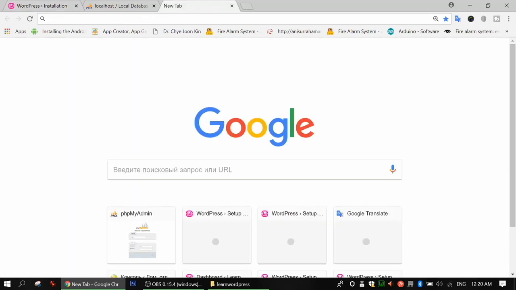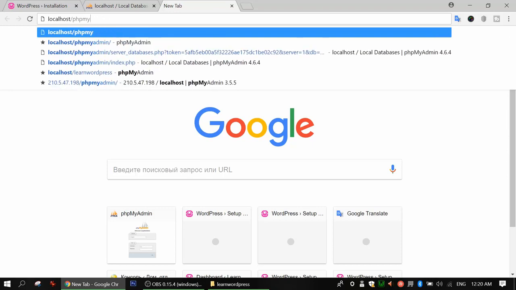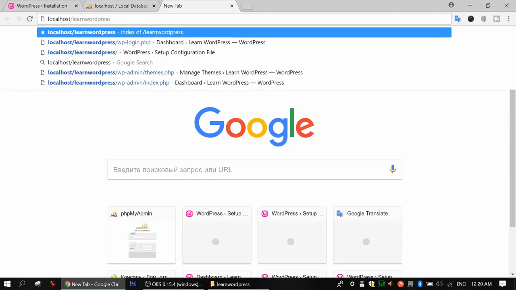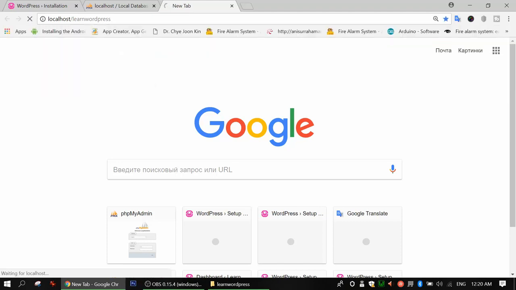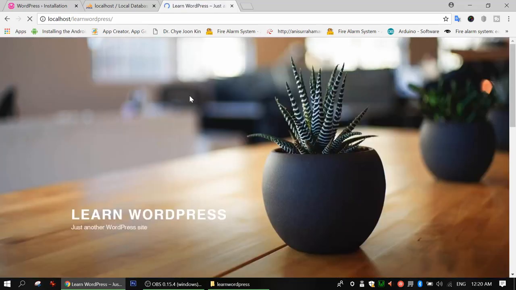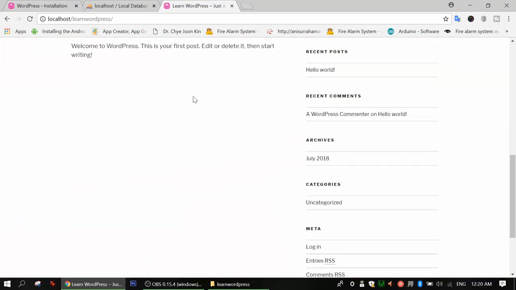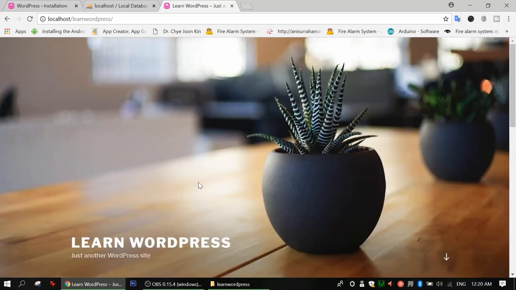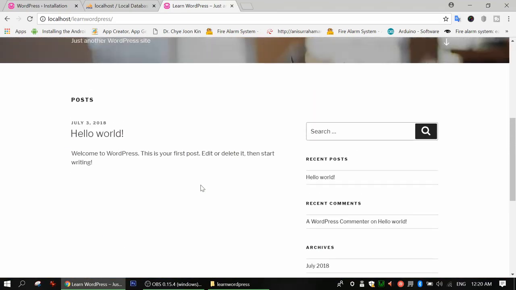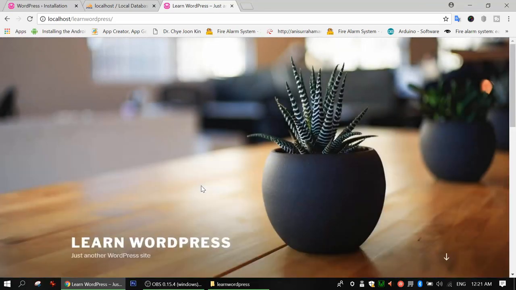We'll write localhost slash learn WordPress, which is our domain name. Just click enter, and we'll see if everything is fine. The website appears in front of our eyes, and we can see our WordPress is installed. This is the default WordPress theme. When you install WordPress, it gives you three themes, but the system will select one theme automatically. Nowadays, as it is the very latest version, it always selects this theme as the main theme.